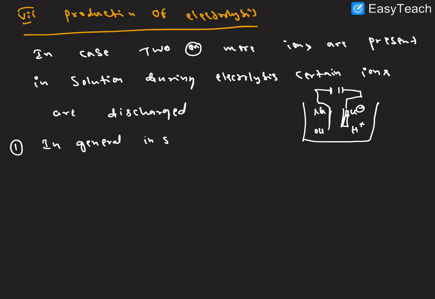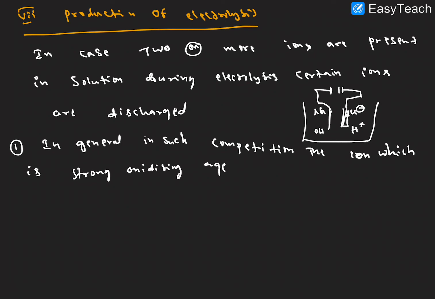Right, in general, point number one: in such a competition, the ion which is a strong oxidizing agent is discharged first at the cathode.